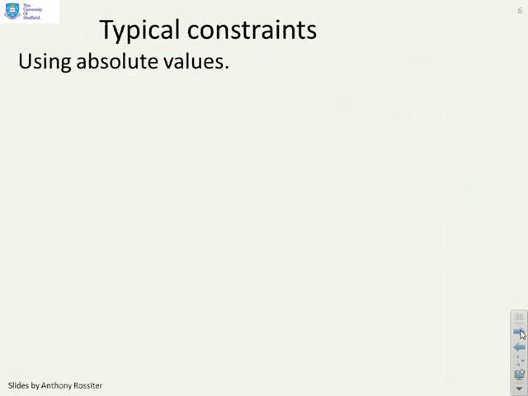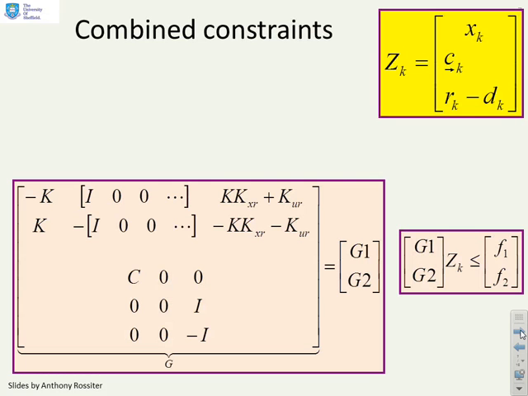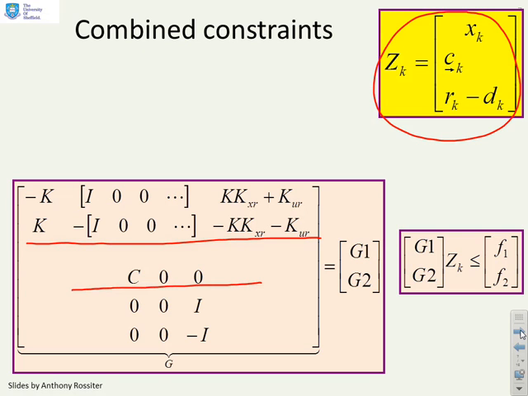What are the typical constraints I'm dealing with then? Well, we have constraints on the inputs, there they are, constraints on the states, and limits on the values r minus d might change. So next, what I need to do is put those constraints in terms of the same state z. So there we go, there's the state Z. And what I can do is input constraints, that's that top block, state constraints, that's this block here, and the bottom block is our constraints or limits on R minus D.